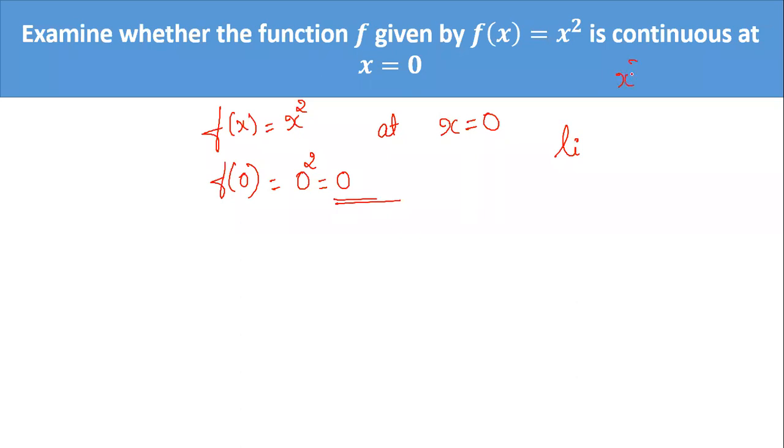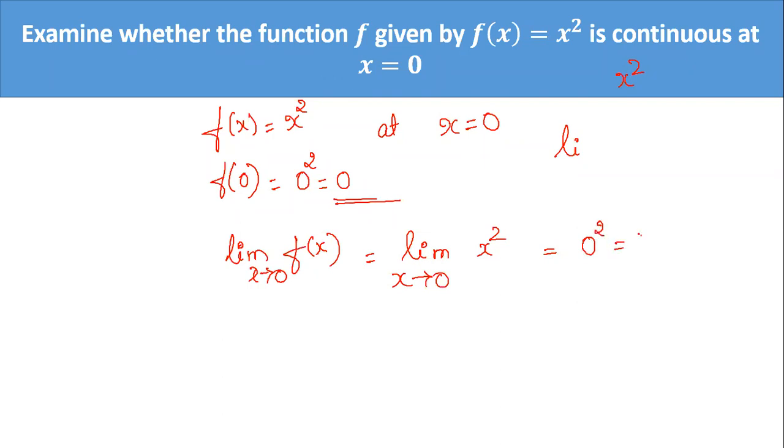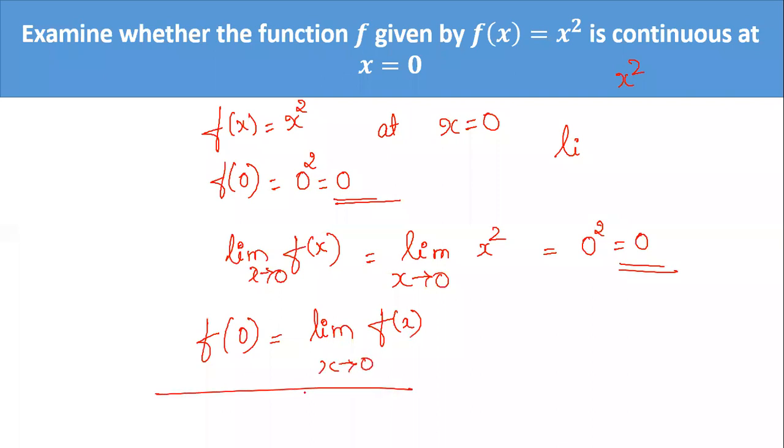x square is x square everywhere, and even if you take any real number, it is x square. So now you find what is the limit. So limit of f of x as x tends to 0 is equal to limit of x square as x tends to 0 is equal to, directly you can put the value, so it is 0 square is 0. So you can see that f of 0 is equal to limit of f of x as x tends to 0, both are equal. So the given function is continuous at x is equal to 0.